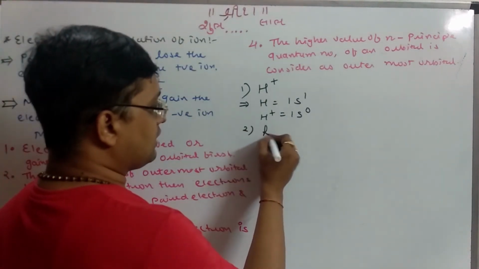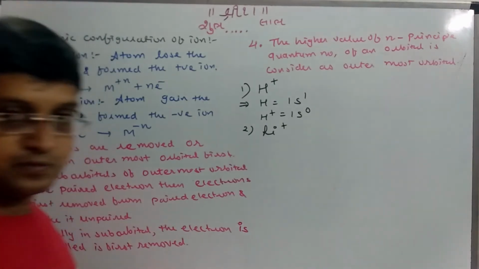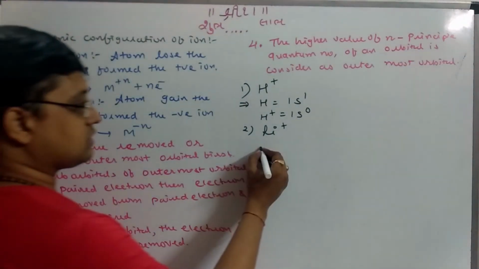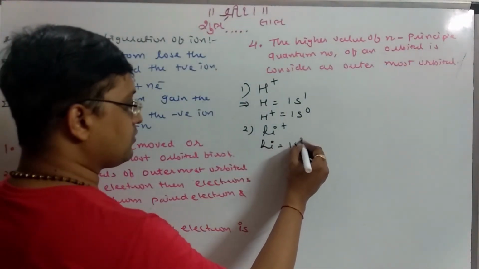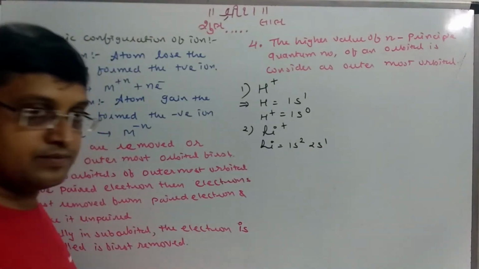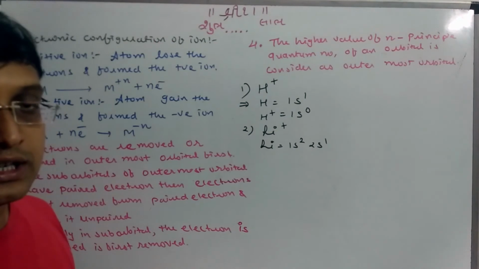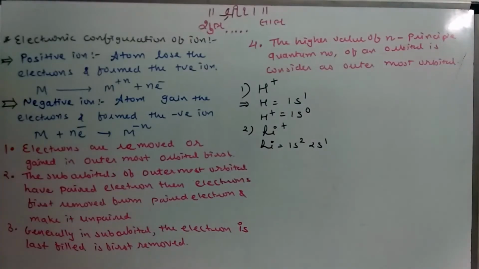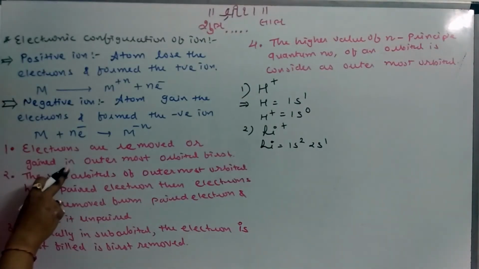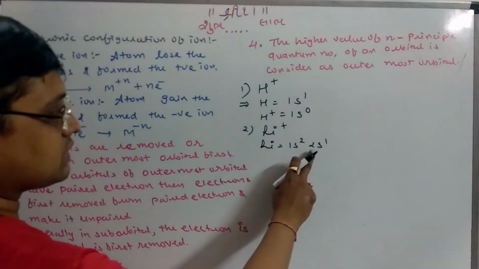Second, suppose I write down lithium plus 1. Keep in mind the configuration of lithium: 1s2, 2s1. If you want to form a positive ion, then electrons are required to be removed. Electrons are removed or added from the outermost orbit. So which one is the outermost orbit?